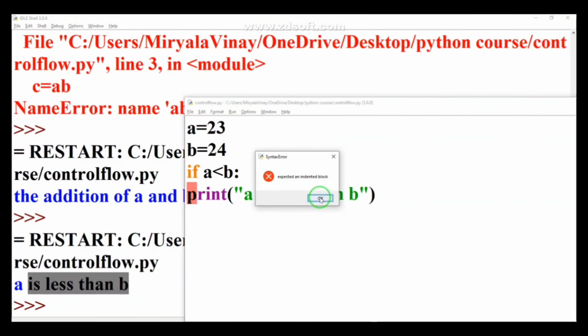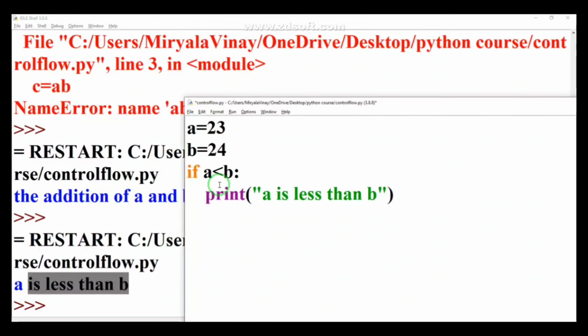It is throwing an error because it says there is an expected indented block, because this print statement, I mean, belongs to what part of the code? So when I hit enter, you can see the print statement has settled here. That is why indentation is very important, guys. Don't ignore that, because if you ignore it, it will throw an error. So that is the use of indentation in Python.